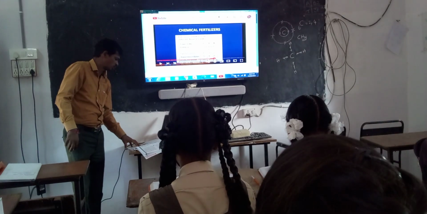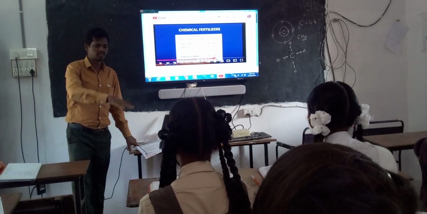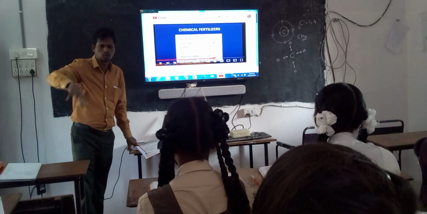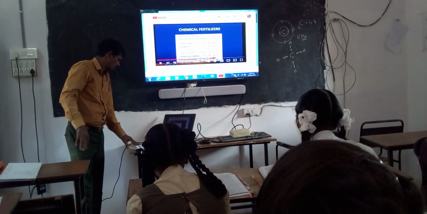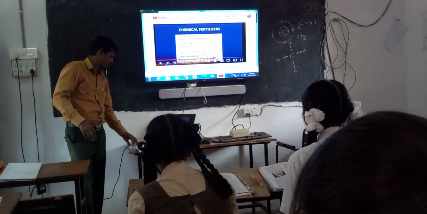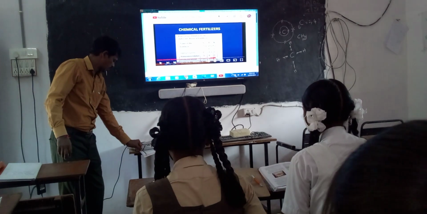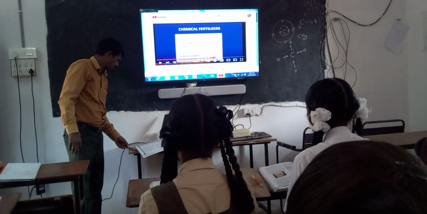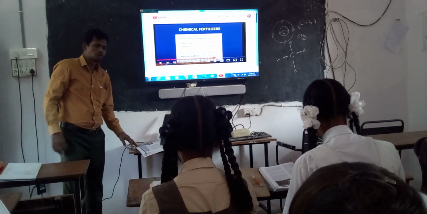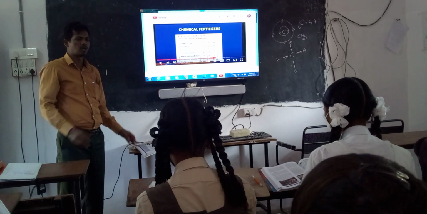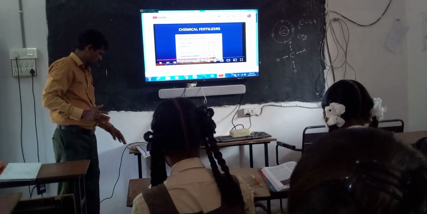Phosphorus mobilizers and solubilizers. Mobilizers also maintain balance throughout the area. So these are mobilizers and solubilizers. Observe the flow chart of different biofertilizers which is given in table 7. According to that, what do you find from the flow chart? So observe the flow chart and according to the flow chart, what is your opinion?